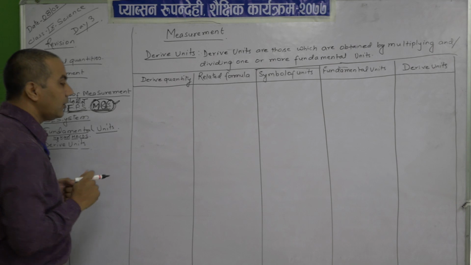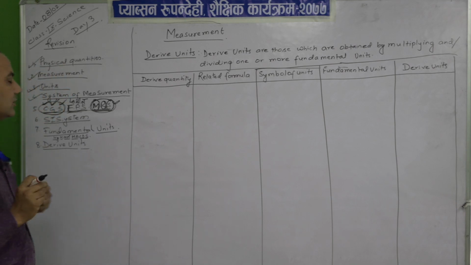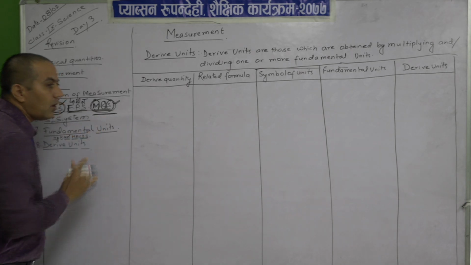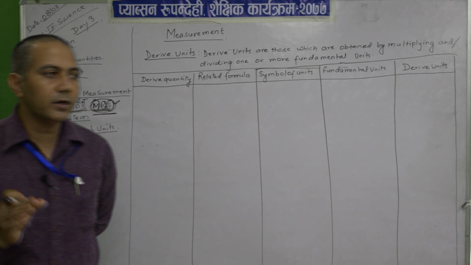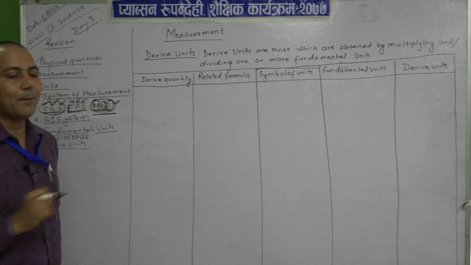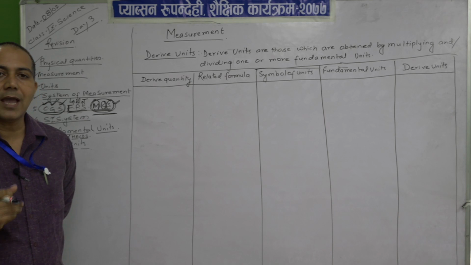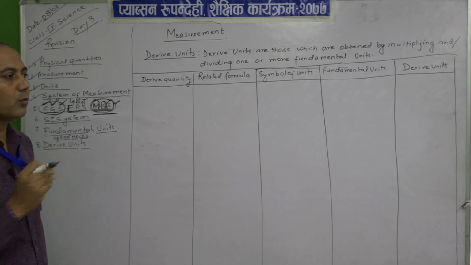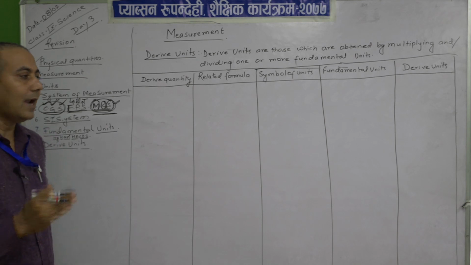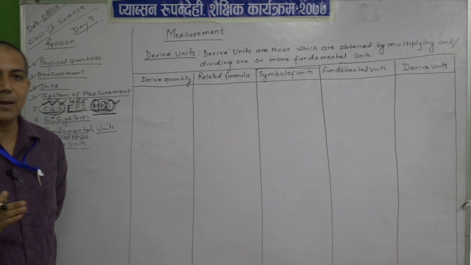So, the fundamental unit is the base unit, and the system of measurement where only 3 units are taken is the MKS system, meaning length, mass and time are taken to measure all the physical quantities. But what happened, the whole set of physical quantities cannot be measured only with the help of length, mass and time.